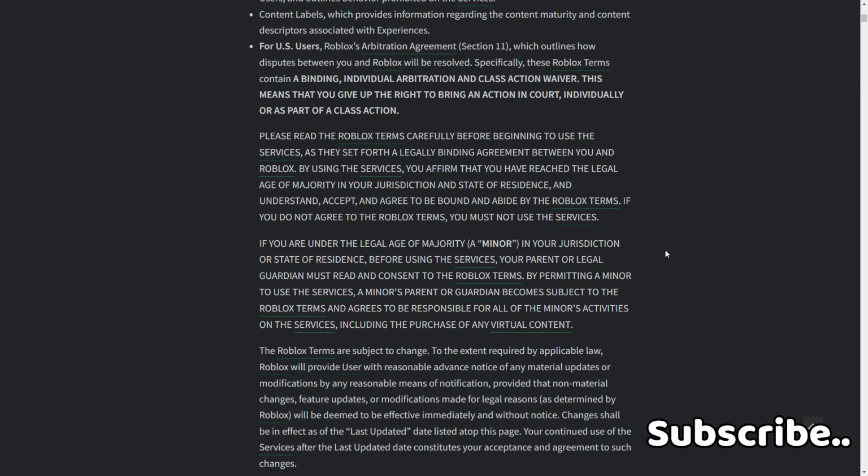If you are under the legal age of majority, a minor in your jurisdiction or state of residence, before using the services, your parent or legal guardian must read and consent to the Roblox terms. By permitting a minor to use the services, a minor's parent or guardian becomes subject to the Roblox terms and agrees to be responsible for all of the minor's activities on the services, including the purchase of any virtual content.